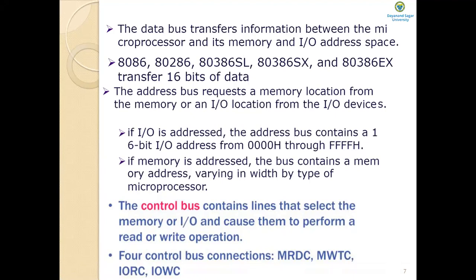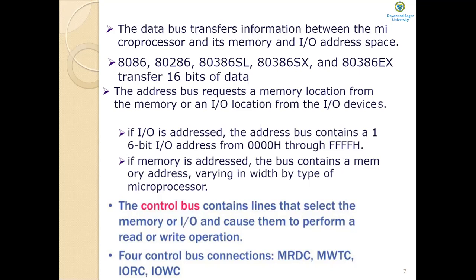Suppose the microprocessor selects an I/O communication. Then how is this address bus used? If I/O is addressed, the address bus contains a 16-bit I/O address from the range 40H to 4FH.